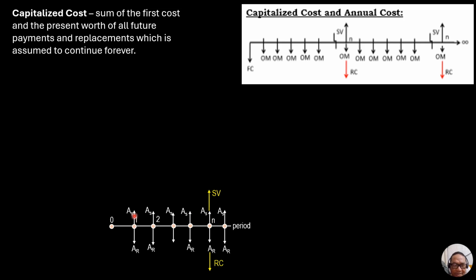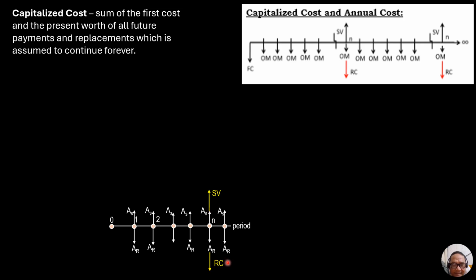Because this cash flow diagram appears to be the same as that of the annuity, this salvage value, the present worth, is equal to the annual equivalent salvage value, right? So salvage value, this is future, so it is equal to AS over I, quantity 1 plus I to the n minus 1.